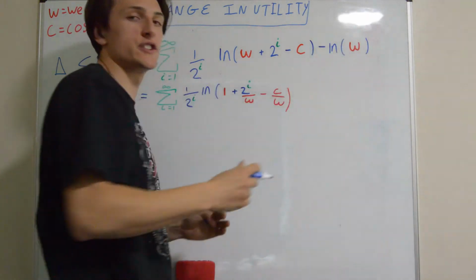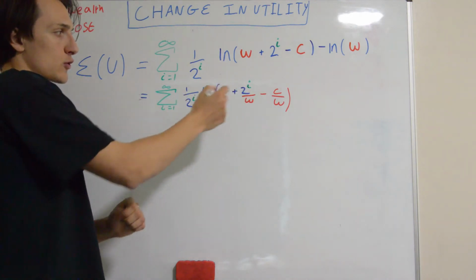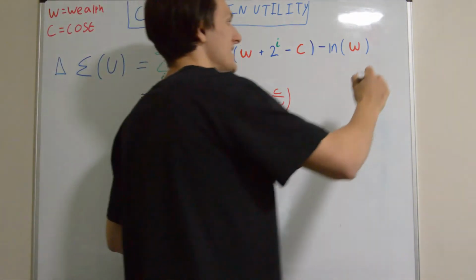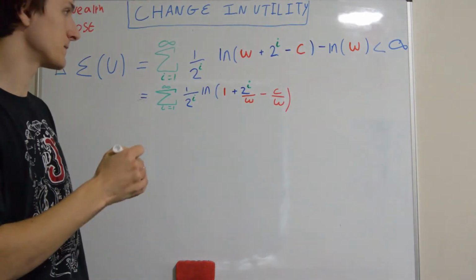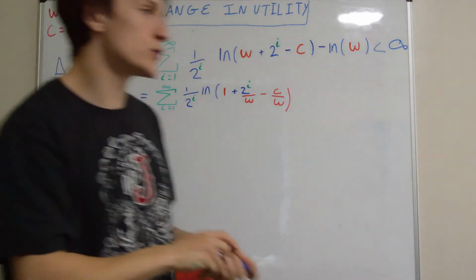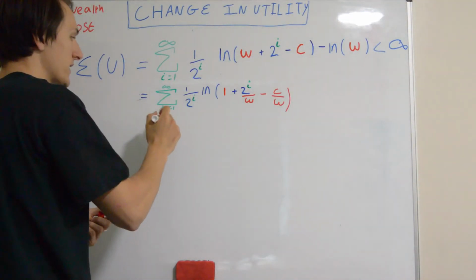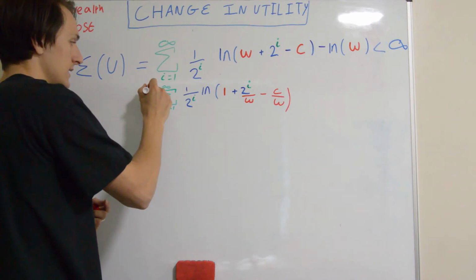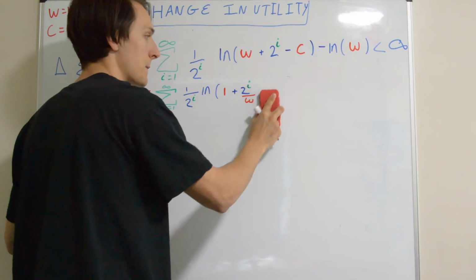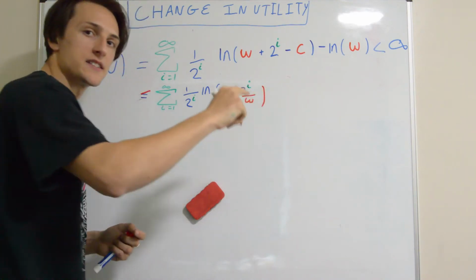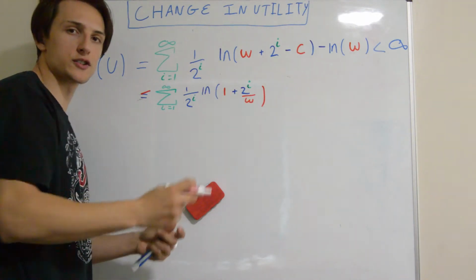And here we have W, which is just your original wealth. And now I've just combined this into one natural logarithm here. And the claim is that this converges for all values of W and C. Well, let's go ahead and try and prove that. For that I'm going to do this in red. So, first of all we can say that this is going to be less than or equal to the same thing, but let's just get rid of the minus C of W. And then we see that what we have inside the natural log looks a bit complicated.